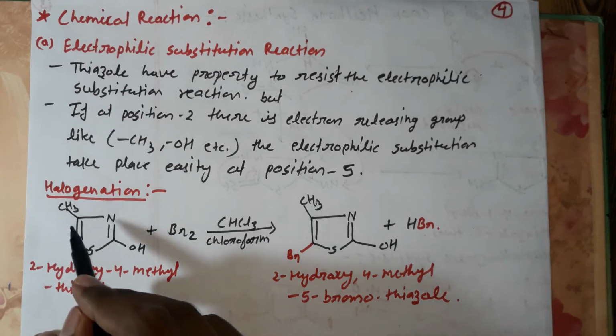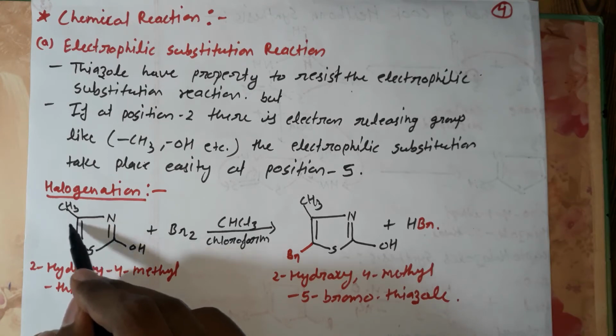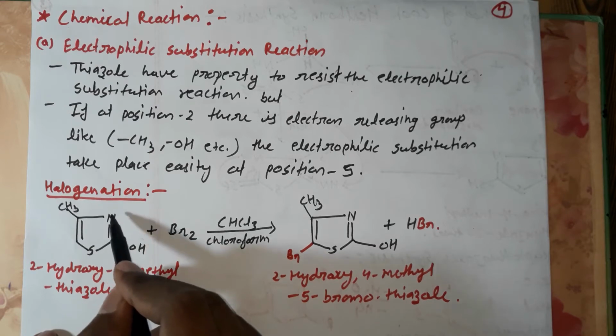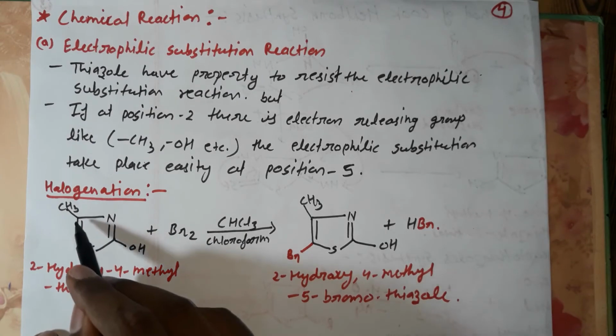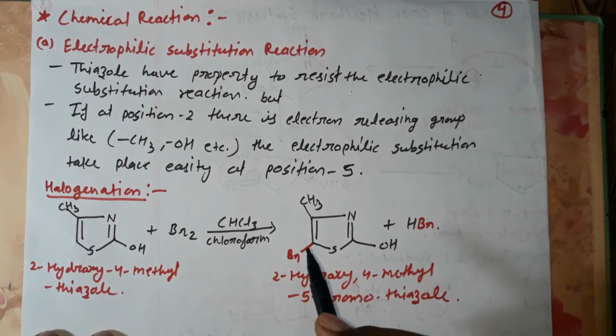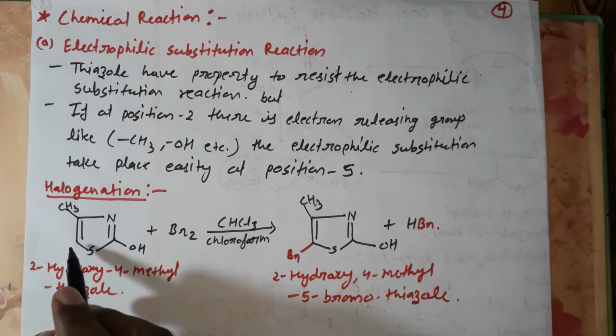At position 4, if this group is free, there is no compound, the electron withdrawing nitrogen has the property to withdraw electrons, so it will withdraw electrons from this position. Electron density will decrease, so there will be a positive charge, so the electrophile will not attack this position because the electrophile also has a positive charge. So where will it attack? Where electron density is high, so it will attack at position 5.